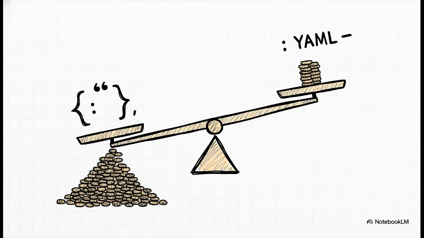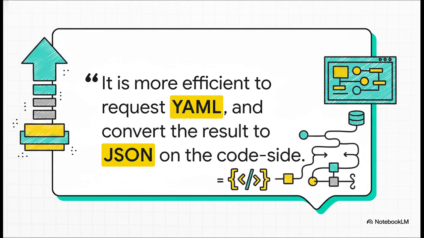AI models don't really see words. They see things called tokens. And all those extra characters in JSON, the curly braces, the quotes, the commas, every single one of them costs tokens. YAML's cleaner style just uses fewer of them to say the exact same thing. So the real pro tip here comes from this powerful insight. For a lot of applications, the best practice is to prompt the AI using efficient YAML, get that super fast response, and then, if you need to, you can easily convert that clean output to the more universally compatible JSON format in your code. You really get the best of both worlds.